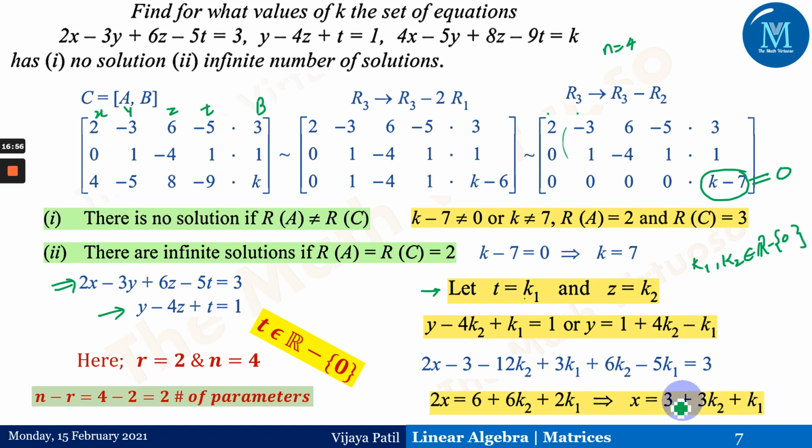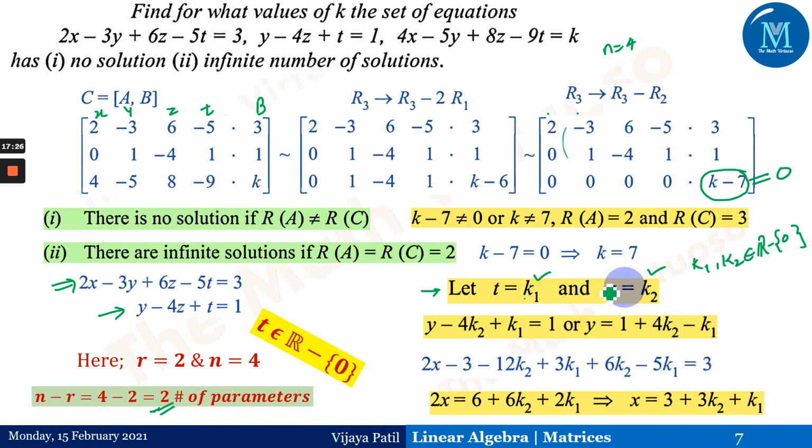What do we mean by infinitely many solutions? This case arises when we have to assume some parameters. Why has this been called infinitely many solutions? Because we are assuming the values k1 and k2. Suppose I put k1 as 1 and k2 as 2, so I'll get one set of values of x, y, z and t. Similarly, k1 equal to 100 and k2 equal to minus 100, and again I'm going to get some set of values for x, y, z and t.